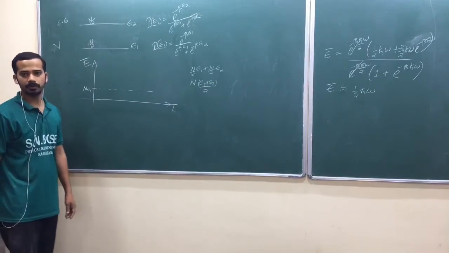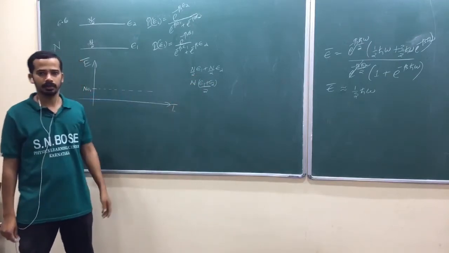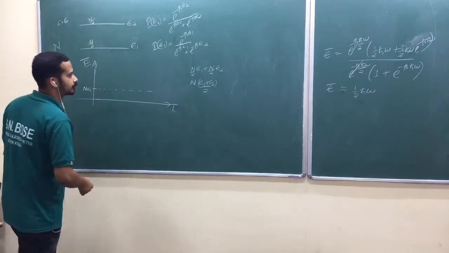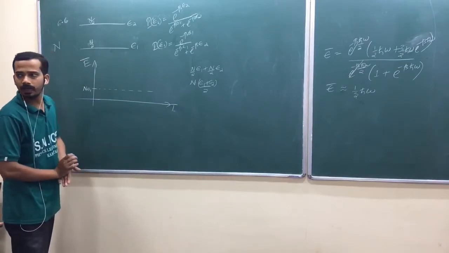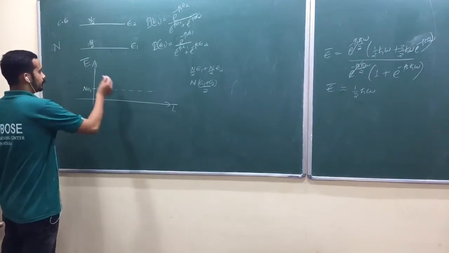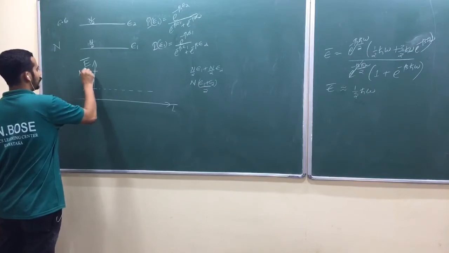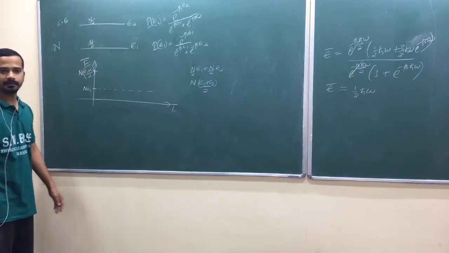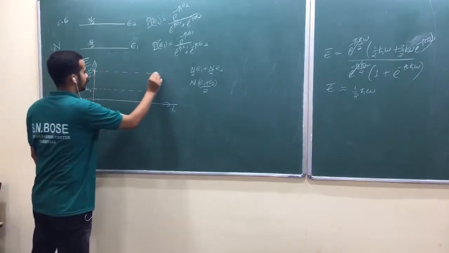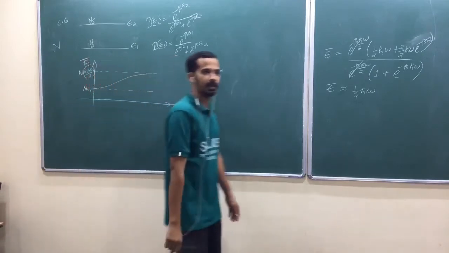Are you getting my point? N by 2 particles are in the ground state, N by 2 particles are in the excited state. Are you getting my point? That is this one: N into E1 plus E2 whole divided by 2. Am I right? So put one line here. Your energy will go from here to here as temperature is high.